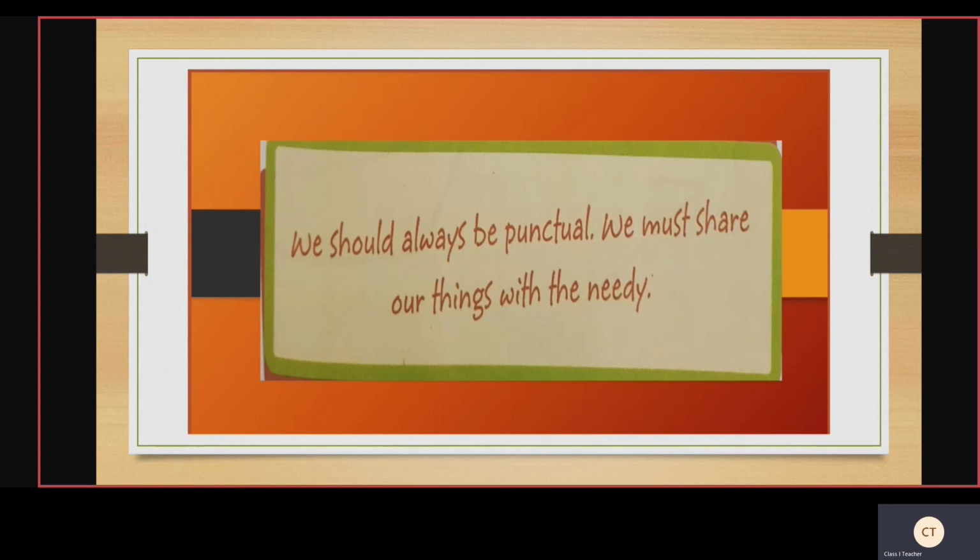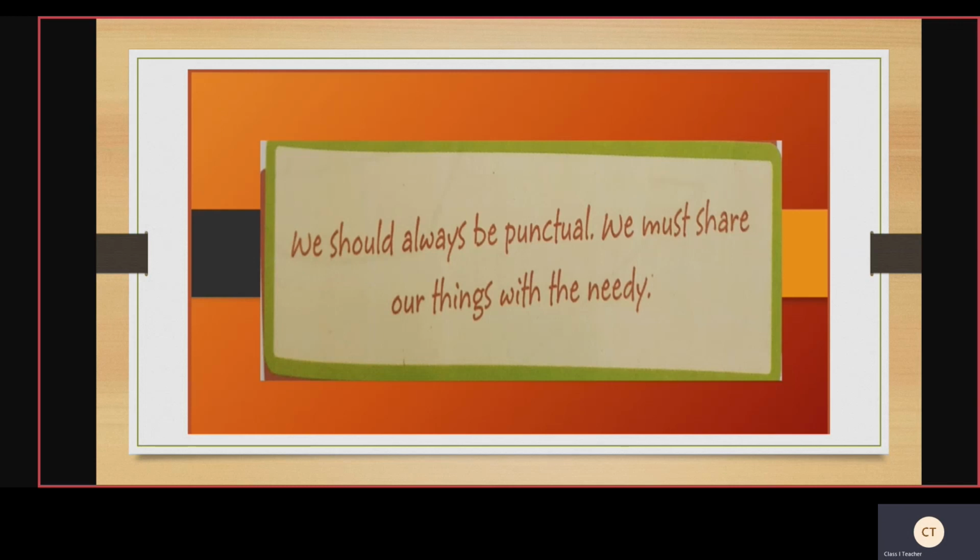So punctuality makes a man perfect. We should respect the time, children, and be punctual. Never be late. Anything that mama or teachers tell you to complete, you need to complete on time.